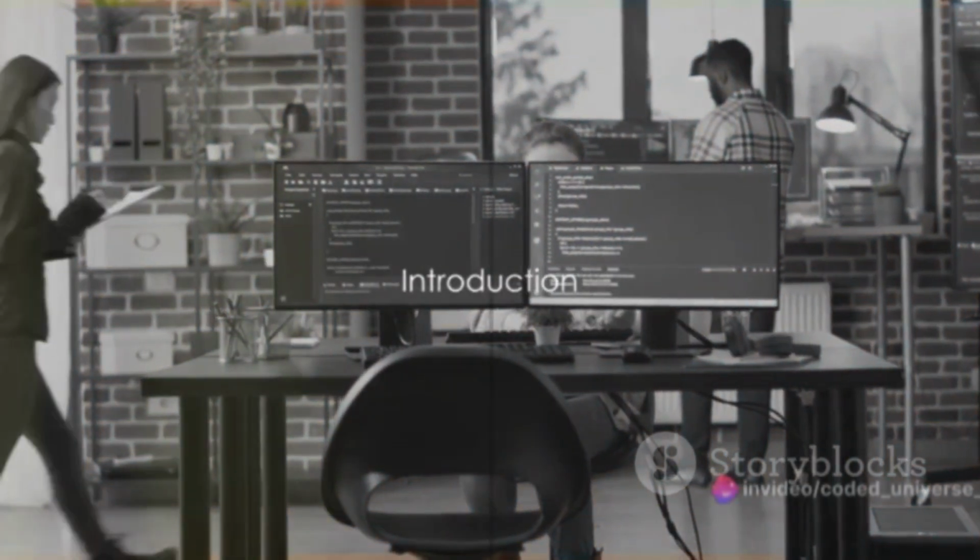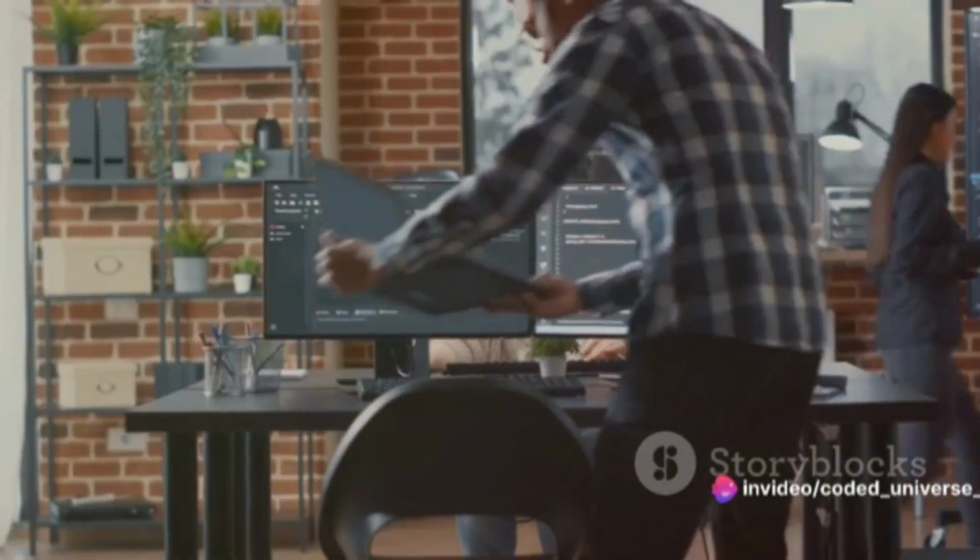Ever wondered how the simple act of waiting in line influences the world of programming?